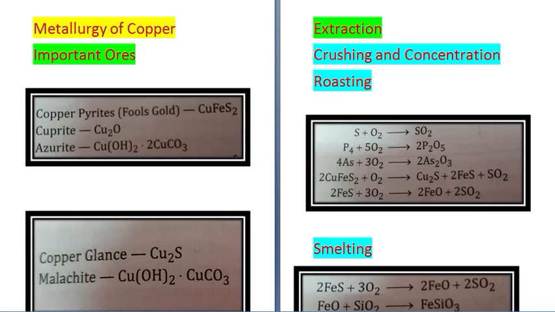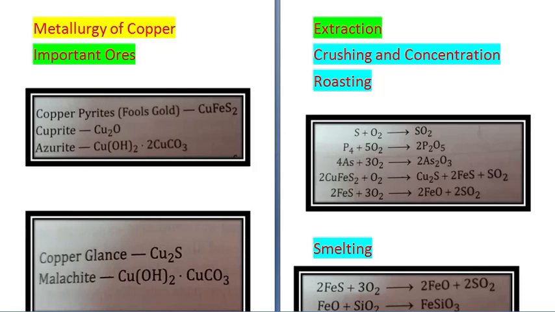Copper is a transition metal. It occurs in the form of oxide, sulfide and carbonates. Important ores of copper are copper pyrite, which is called fool's gold, formula CuFeS2. Cuprite, Cu2O. Azurite, Cu(OH)2·CuCO3.